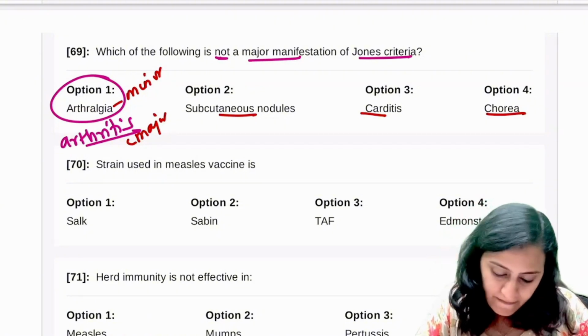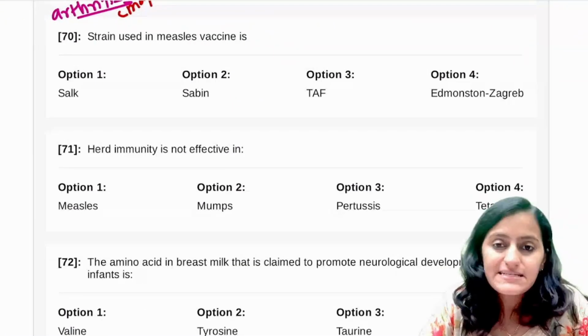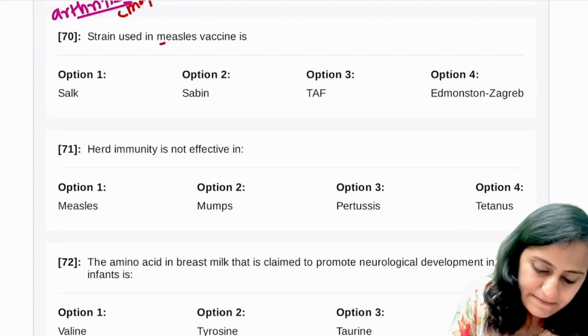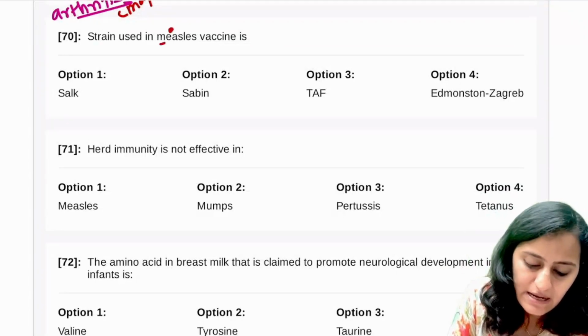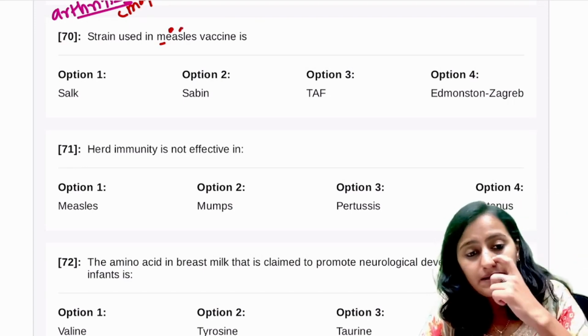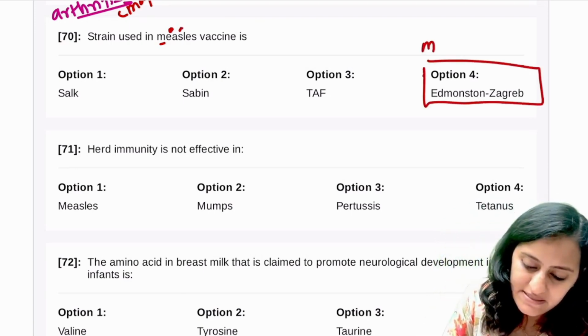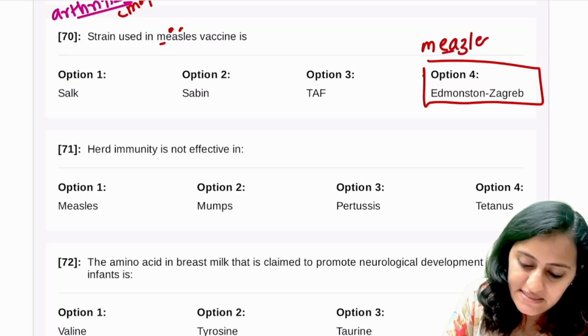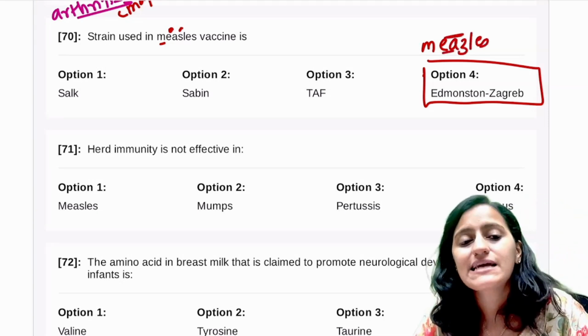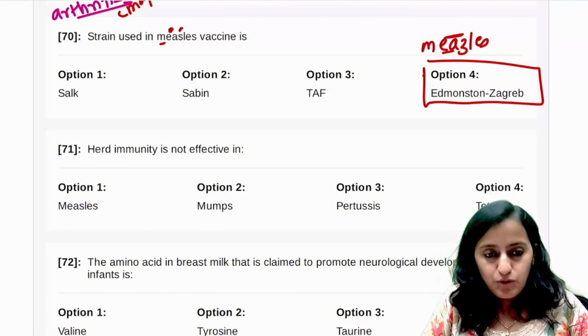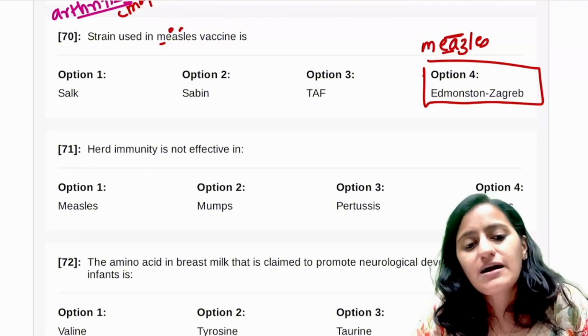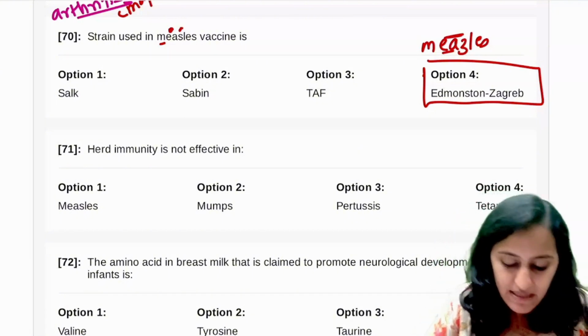Strain used in measles. Remember in measles: Edmonston, Zagreb, Schwartz. Remember this is used in measles. EZ, Edmonston, Zagreb, Moraten, Schwartz, all this comes in measles.